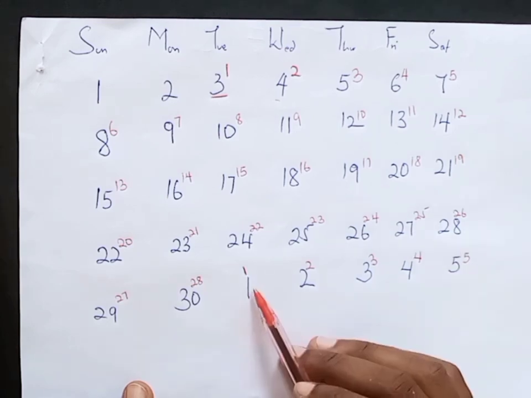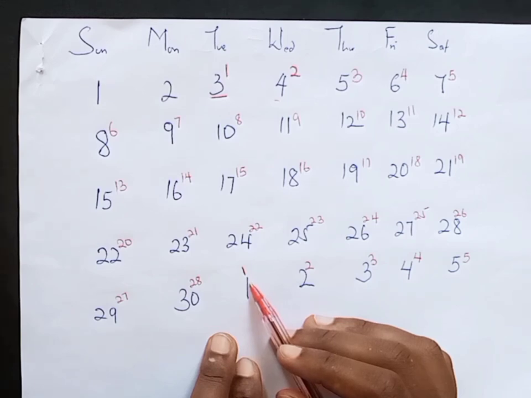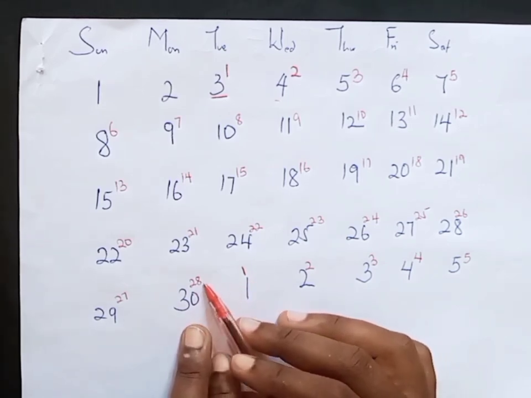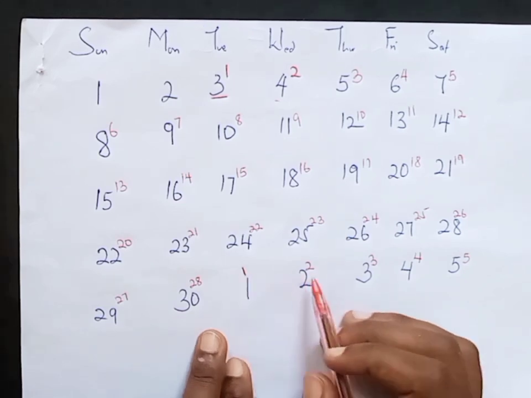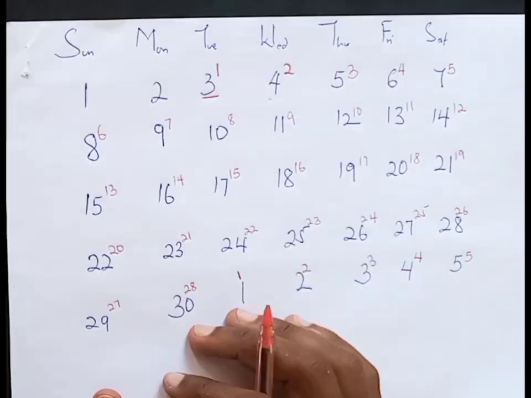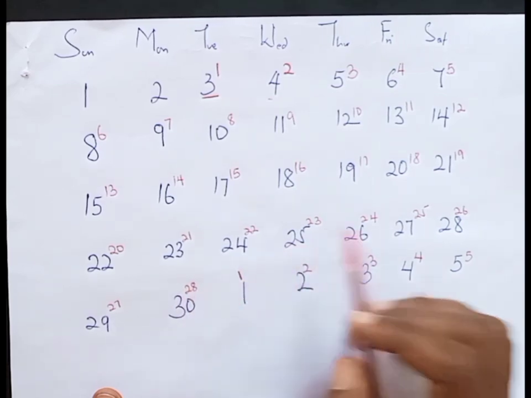If this lady didn't see her menstrual period on the 1st, we shall continue counting. We shall continue from 28. We count 29, 30, okay, until she sees her next menstrual period. My good viewers, this is how we calculate menstrual cycle length. Our lady has a 28-day menstrual cycle length.